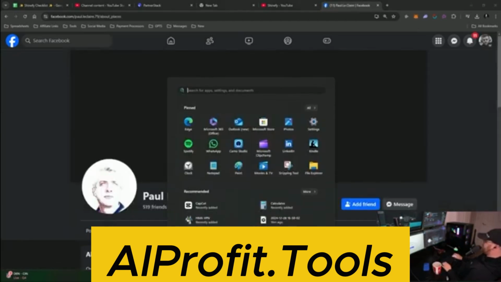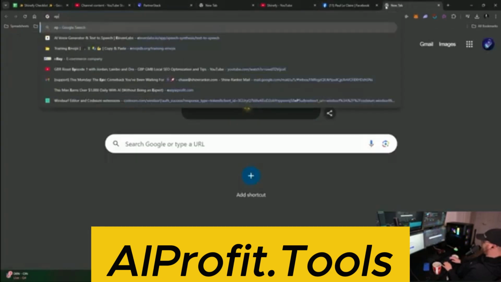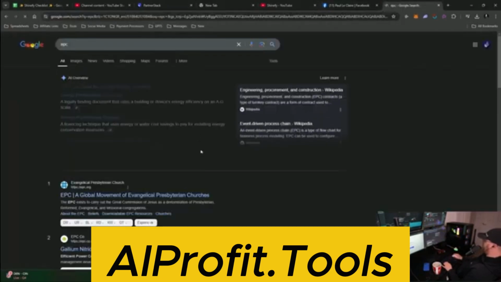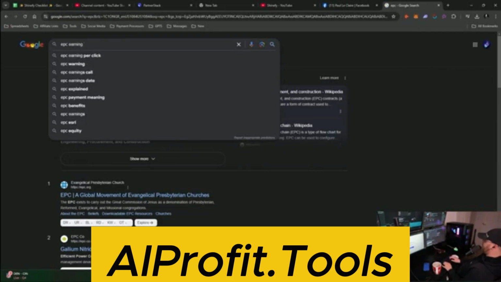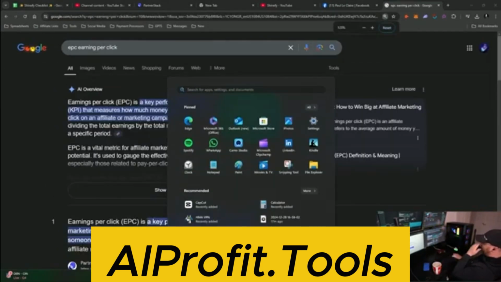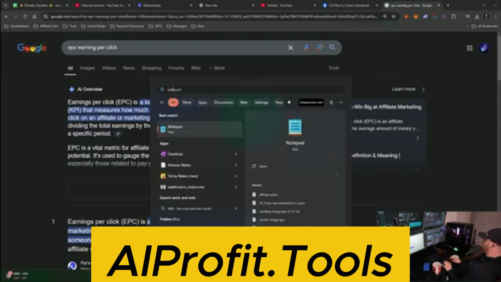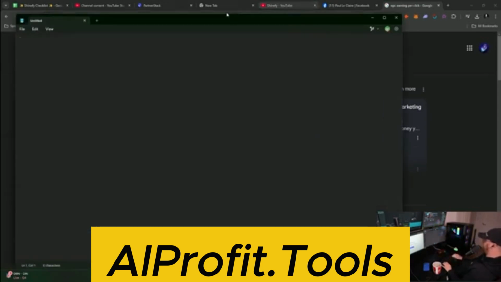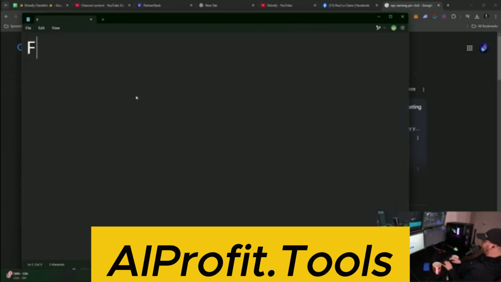Ideally, the highest EPCs you're going to get, what's an EPC? EPC is earnings per click, okay? And the highest earnings per click you're going to get is from a US-based audience, okay? So here's what we're doing here. We're basically training the algorithm on how to distribute our content based on who's going to engage with our content. So let's say you build a new Facebook profile, right?